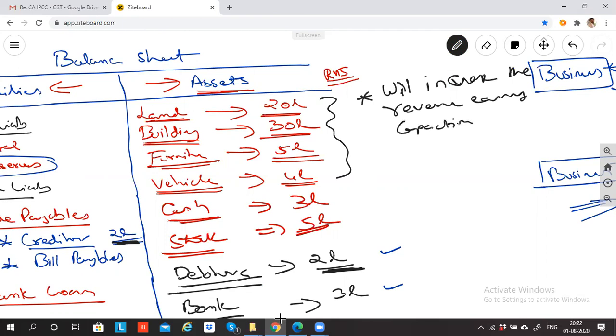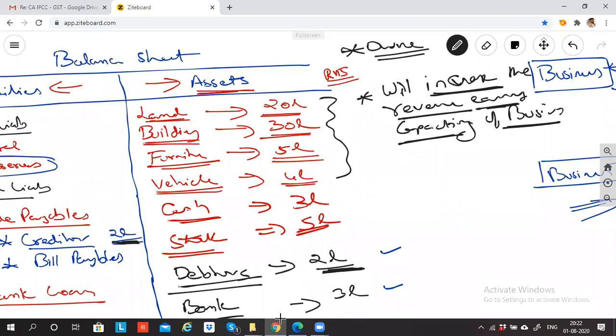Revenue means the income earning capacity of the business. So land, building, furniture will help me increase the income earning capacity of the business. If I categorize them as asset because I own them, the first point is ownership. You have to own it. The second point of asset is that it has to increase the revenue earning capacity of the business, or it should maintain the revenue earning capacity of the business.